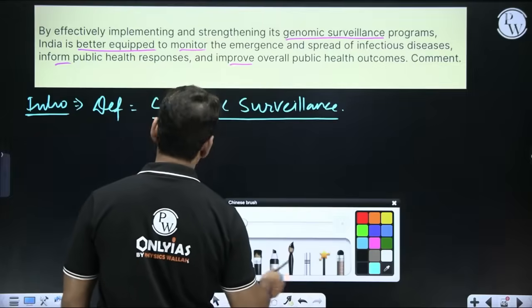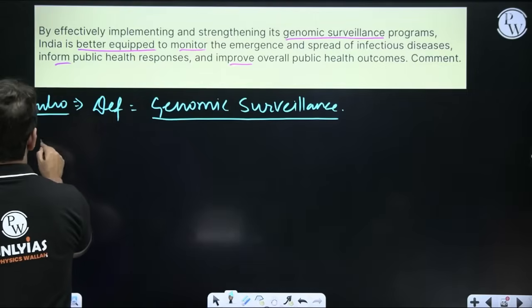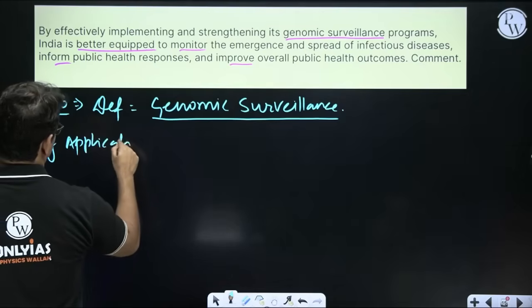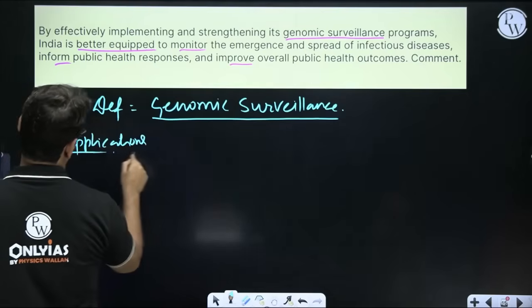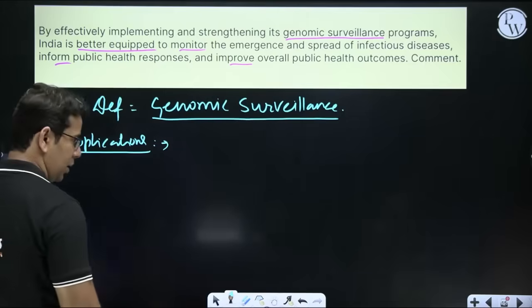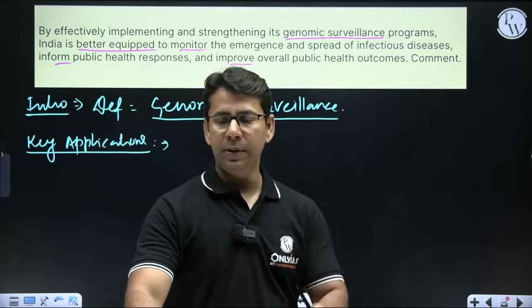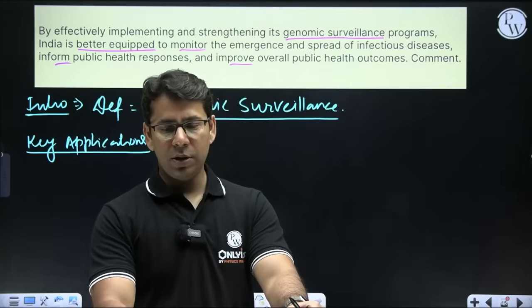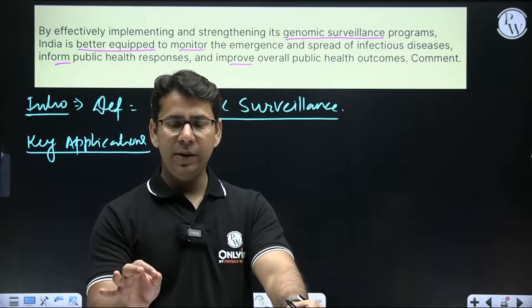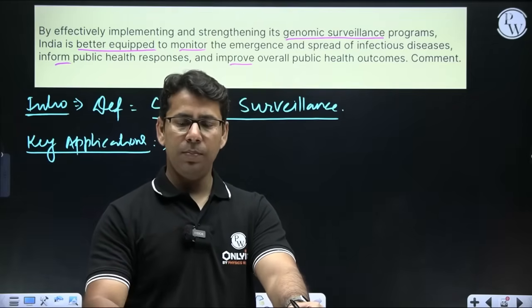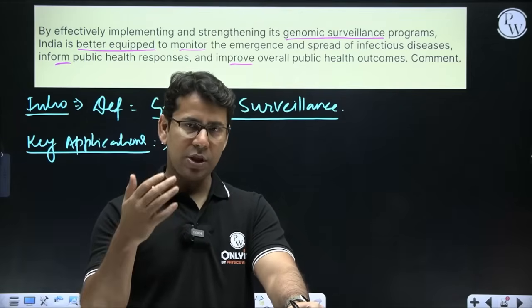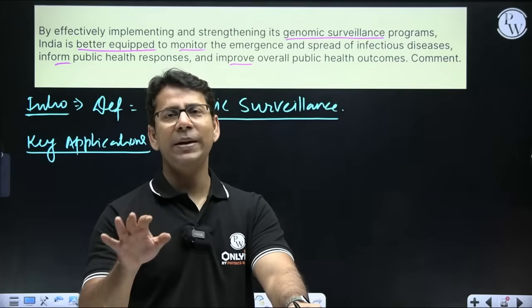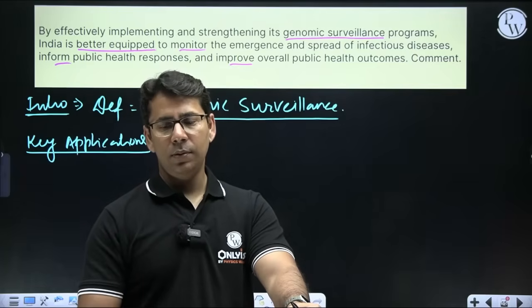Let's talk about the main body, and there we'll talk about key applications. Here, again I repeat, we sequence the genome of the pathogen, we track the variant, and then we inform stakeholders for policy making, for prevention, for public health, and so on.